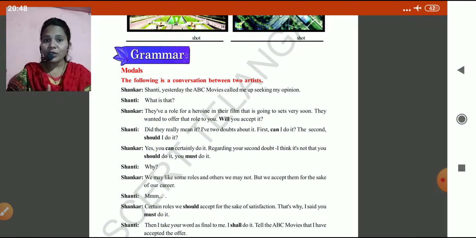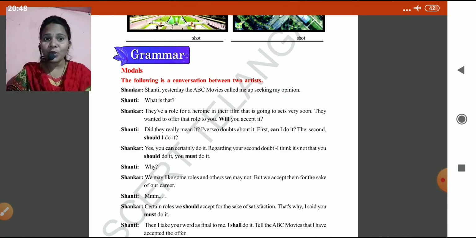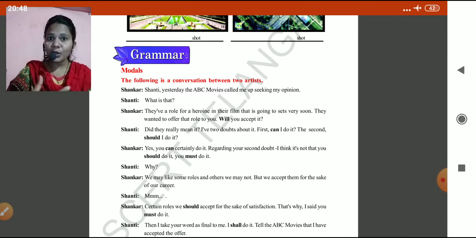Great news, no? There is a heroine role in some film, and very soon it is going to start. Will you accept that role? Did they really mean it? Really? I have two doubts about it. First, can I do it? The second, shall I do it? Should I do it? So, children, see, first, can I do it? Can I play that role? And the second, should I do it? Like a question, she asked.